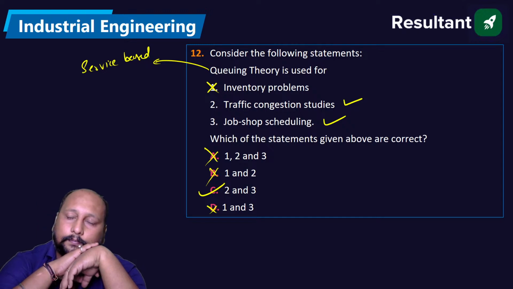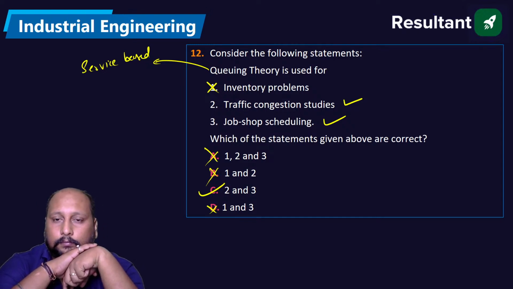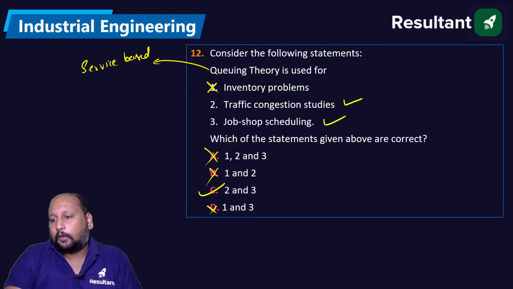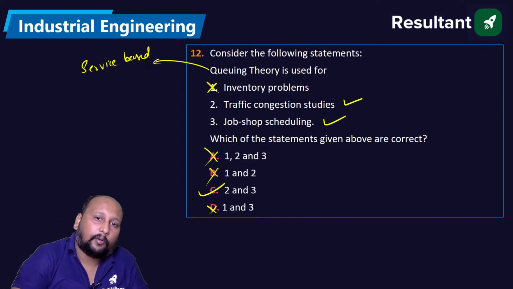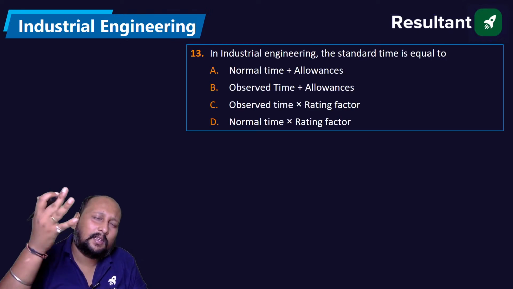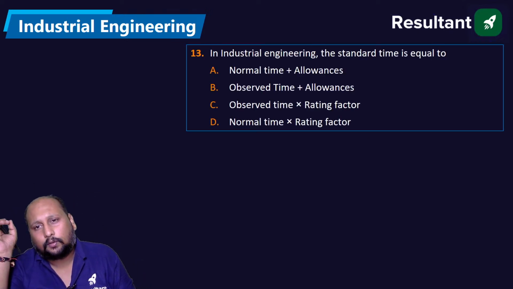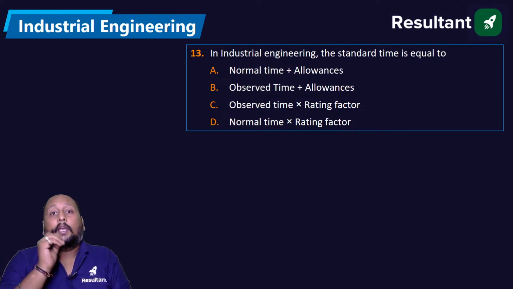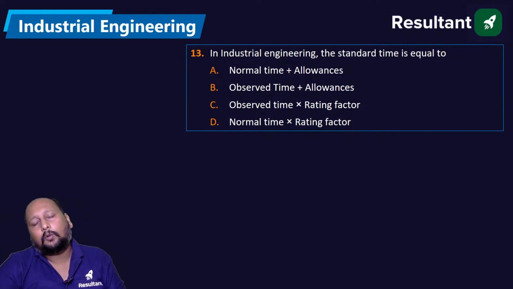Everyone done? Option C correct? Yes. Can we now proceed to the next one? So next question on the screen. In industrial engineering, you don't have to take any tension because they are going to ask you direct questions. In industrial engineering, the standard time is equal to normal time plus allowance. Just now I told you.